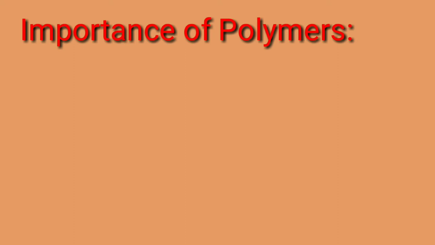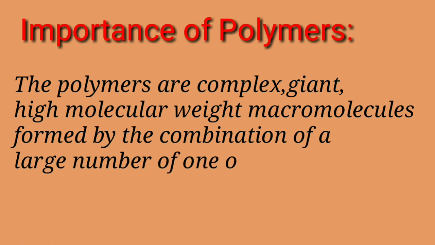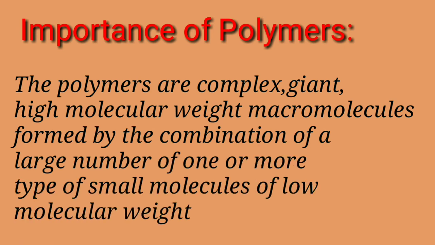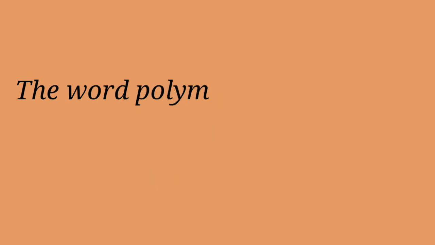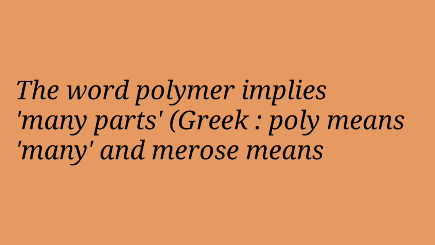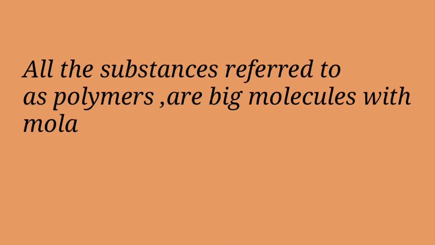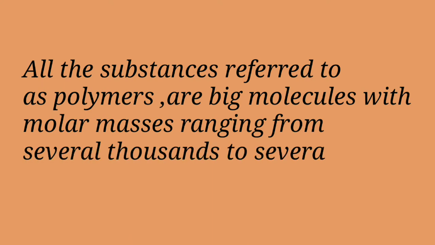So students, let us see the importance of polymers. Well, the polymers are complex, giant, high molecular weight macromolecules formed by the combination of a large number of one or more types of small molecules of low molecular weight. The word polymer implies many parts. It comes from the Greek words poly meaning many and meros meaning part. All the substances referred to as polymers are big molecules with molar masses ranging from several thousands to several millions.